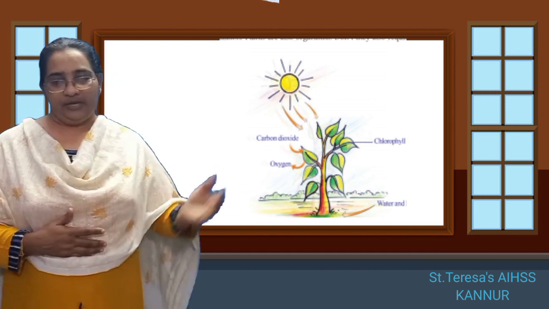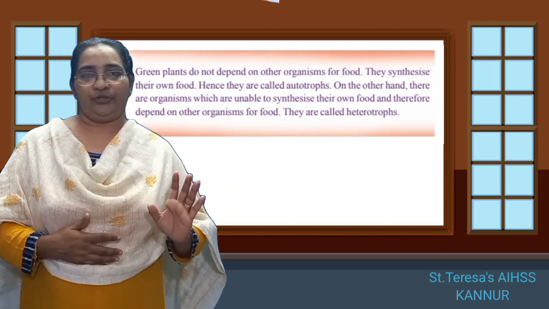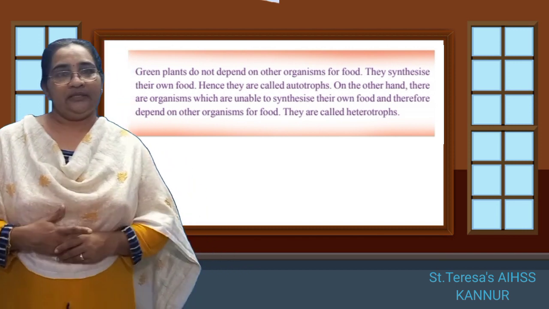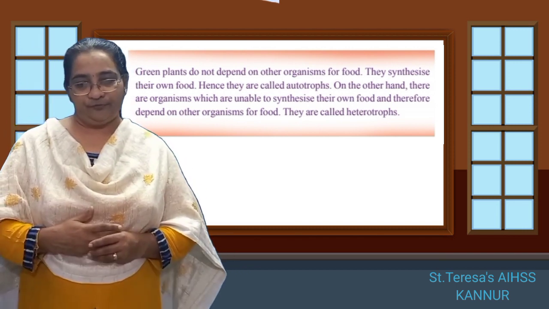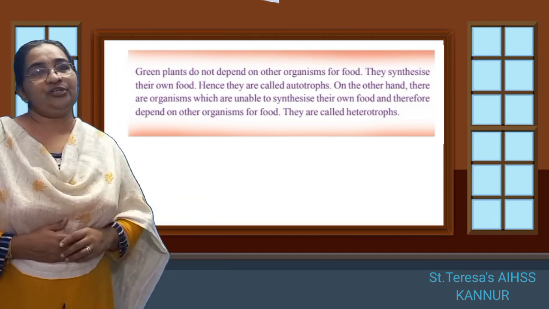So we know that during photosynthesis, the carbon dioxide is accepted by the plant and oxygen is given out, isn't it? So green plants do not depend on organisms for their food. Do they depend on any organism for their food? No. They prepare their own food, isn't it? So hence they are called autotrophs.